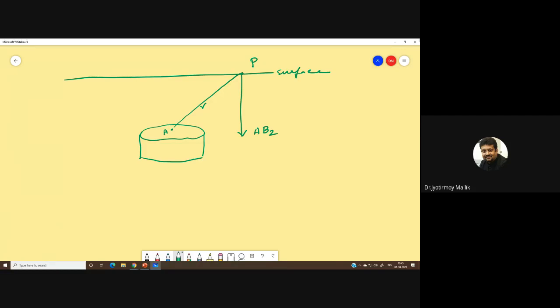Let us say that is delta Bz, and this angle is theta.